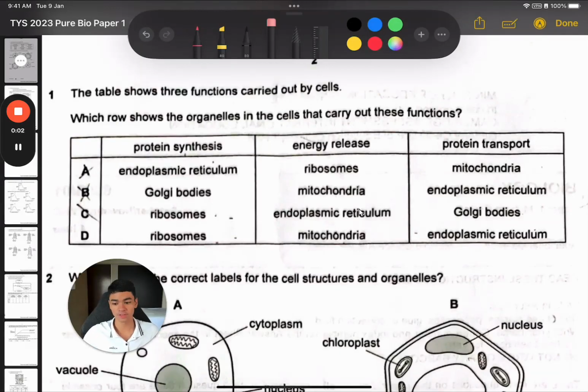Hi everyone, so this is for the 2023 Pure Bio Sec 4 students taking O-Levels. And you just finished your paper 1. I want to say congratulations. It must feel great having the O-Levels just finally come to an end. I think for most of you, this is the last paper, right? Yeah, so congrats. And now I'll be going through the questions.